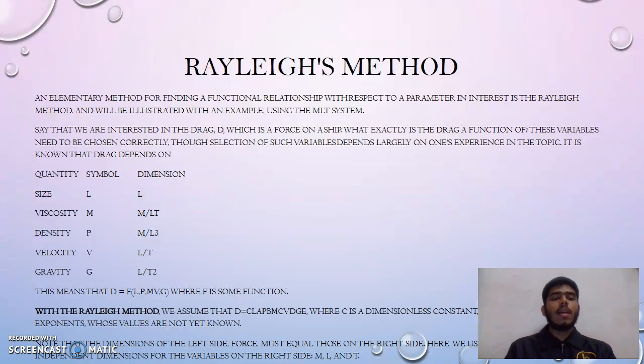And the dimensions are L, M/LT, M/L^3, L/T, and L/T^2. The size is L, which is the meter. With Rayleigh's method, we assume that D equals C L^a μ^b ρ^c V^d g^e, where C is the dimensional constant, and a, b, c, d, and e are the exponents whose values are not yet known. Note the dimensions on the left side, force, must be equal to the right side. We use only the three independent dimensions for the variables on the right side: M, L, and T.